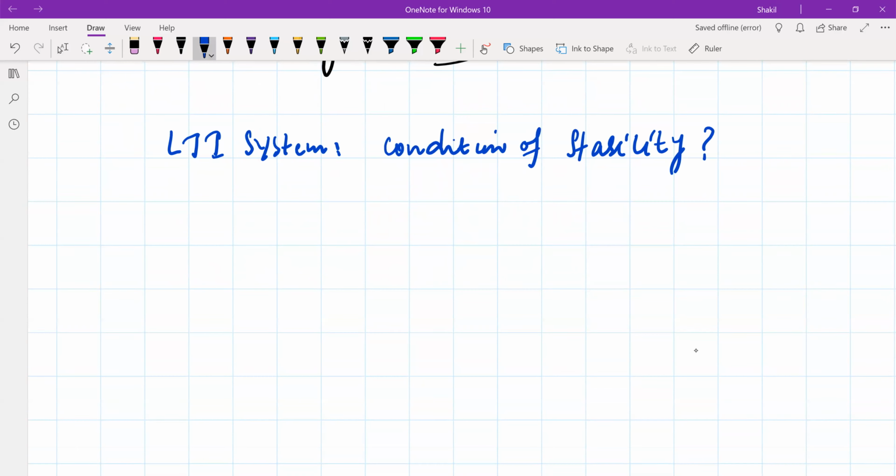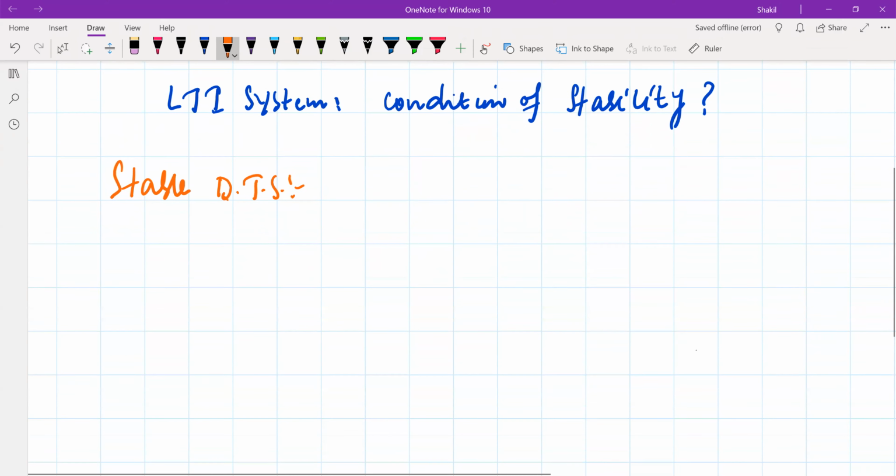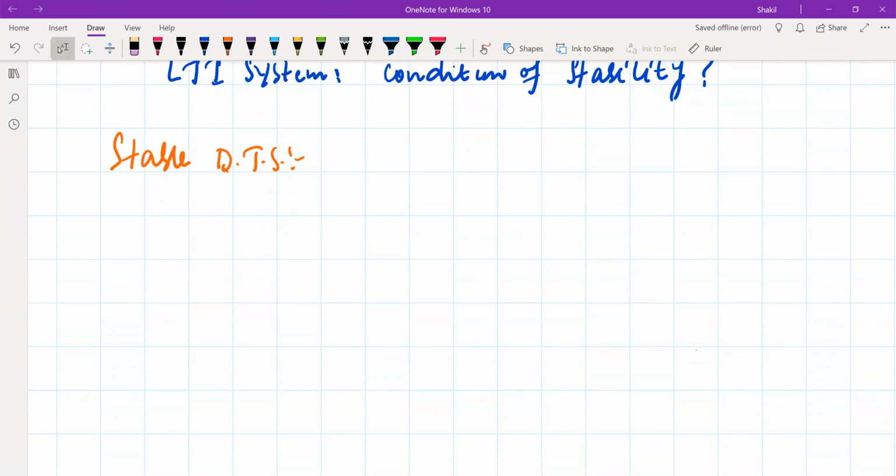All right. So first, let's see what a stable system is. What is a stable discrete time system? This is our first topic. Now there are several definitions in the electrical literature that we can use to define a stable system.